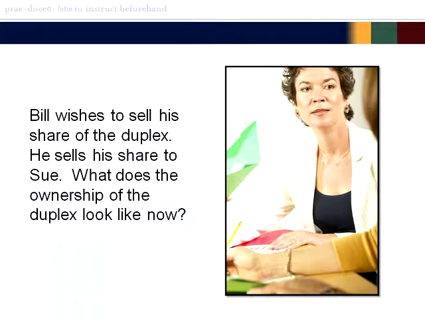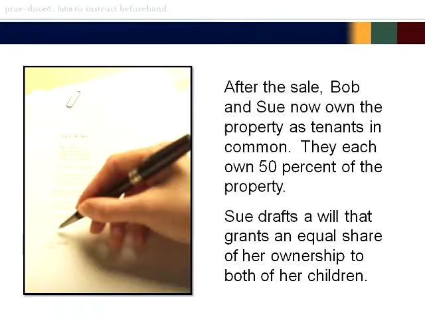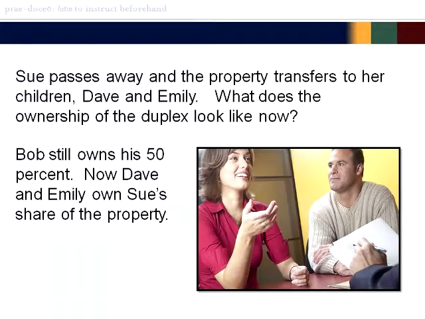What does the ownership of the duplex look like now? After the sale, Bob and Sue now own the property as tenants in common. They each own 50% of the property. Sue drafts a will which grants an equal share of her ownership to both of her children. Sue passes away, and the property transfers to her children, Dave and Emily.